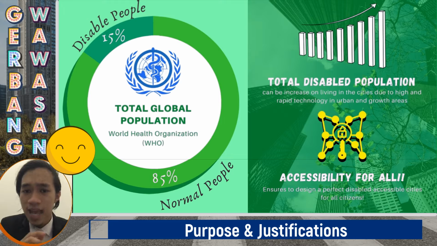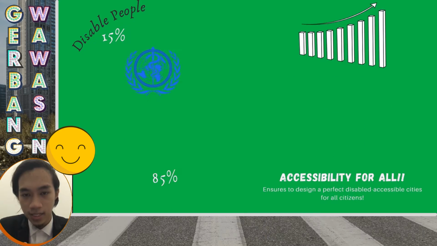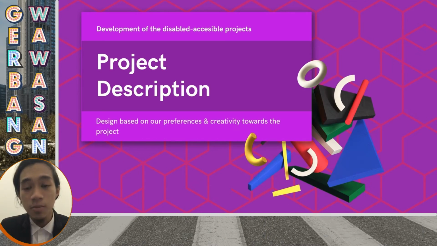Our purpose is accessibility for all. We want to ensure that our design is a perfect disabled accessible city for all citizens, and especially for disabled citizens.